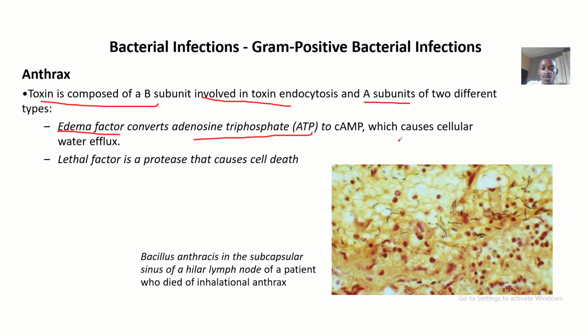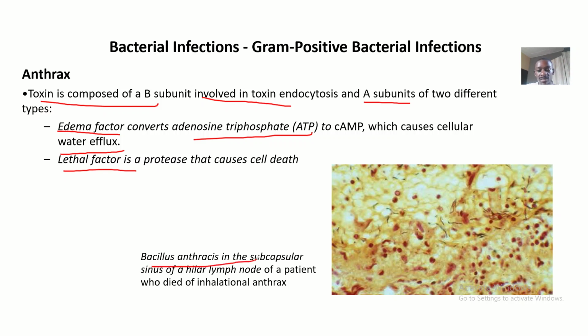When ATP is converted to cAMP, it will cause cellular water efflux, so water will leave the cells into the interstitium compartment. Then the A unit still has the lethal factor, which is a protease that will cause cell death.